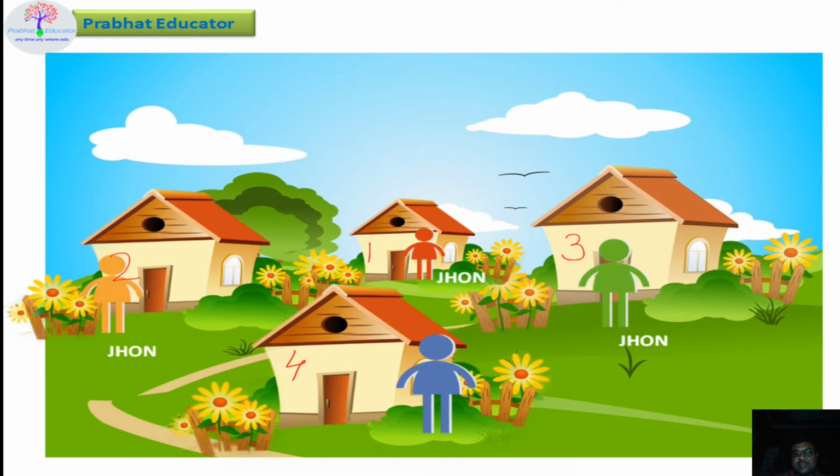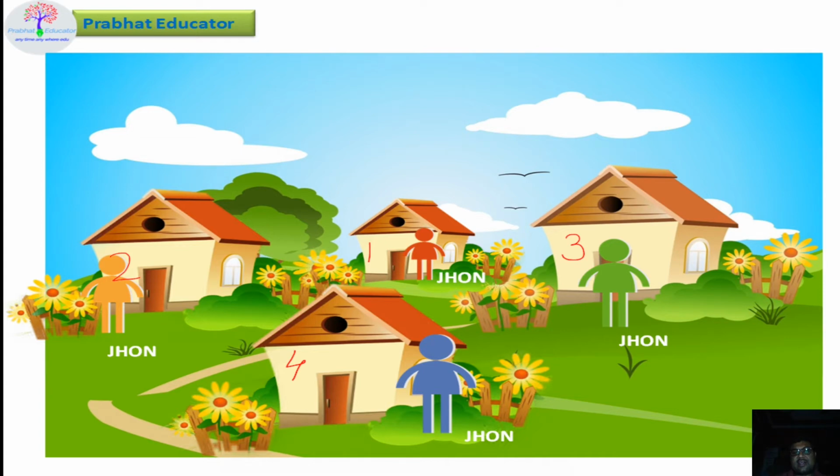And similarly, in house number 4, one child lives, and the name is John. It is possible. Why? How will you identify them? You will identify them by their parents' names or by their house address. In different houses, it is possible that different children live with the same name. And how will we identify them? We will identify them by their house address or by their parents' names.